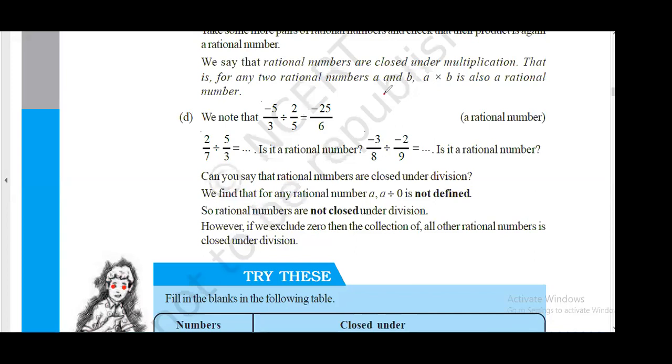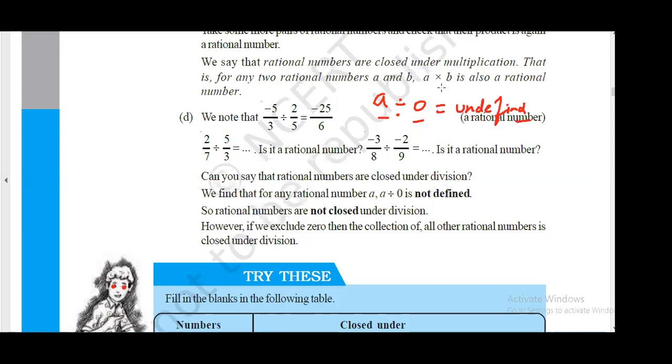A is a rational number and 0 is also a rational number. But A divided by 0 is undefined, which is not a rational number. So obviously closure property is not valid for 0. It is not closed under division. Got it? Okay, very good.